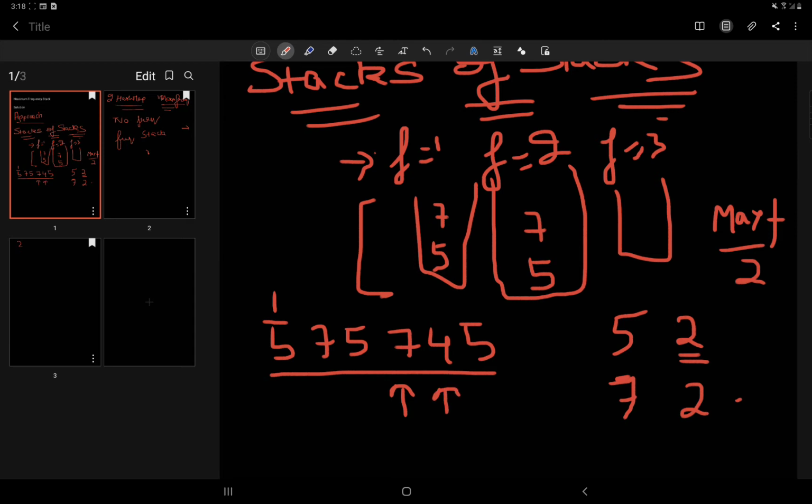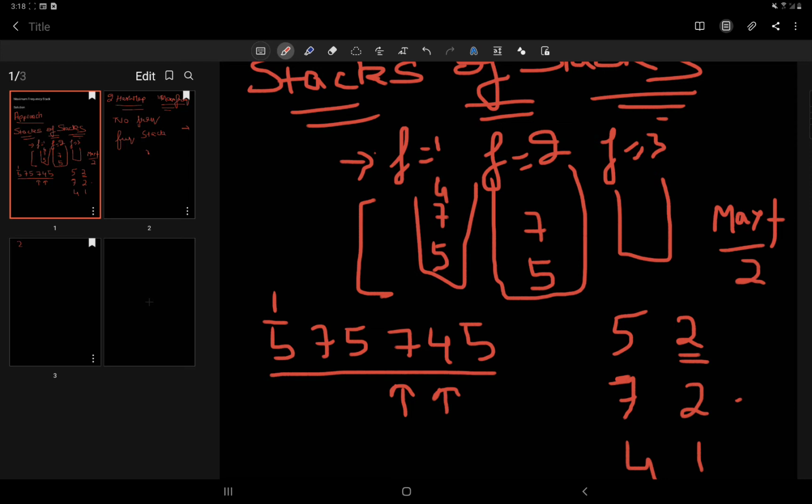Okay, so 4 comes. 4 is not in my hash map, so I'll just add 4 and assign its value to 1, and then I'll compare it with my maximum. So maximum 2 is greater than 1, so I won't change my maximum. Alright, and corresponding to this I'll just push 4 in my stack corresponding to the frequency 1.